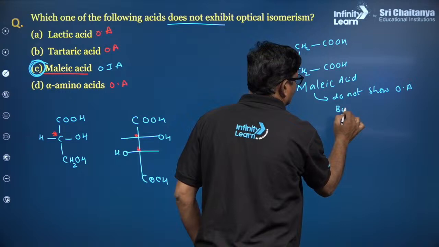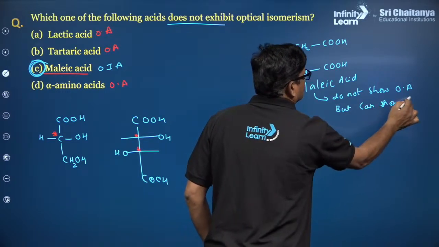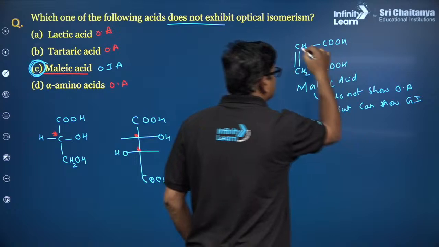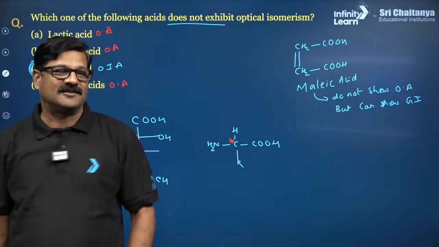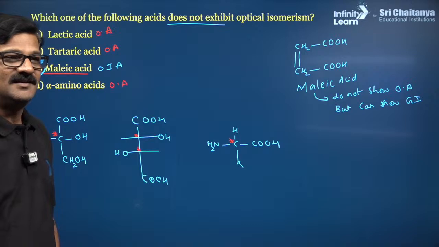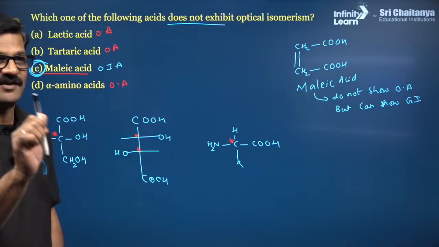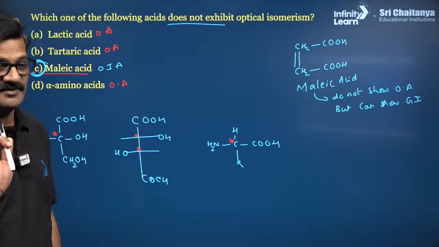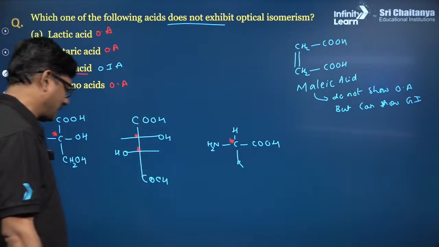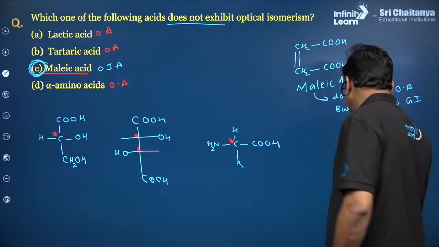but can show geometrical isomerism. Why? Because the double bond is there. Can you say the geometrical isomer of malic acid? In this NEET series we are discussing the questions as well as the concept and extending the concept. Come on, what is the geometrical isomer of malic acid?